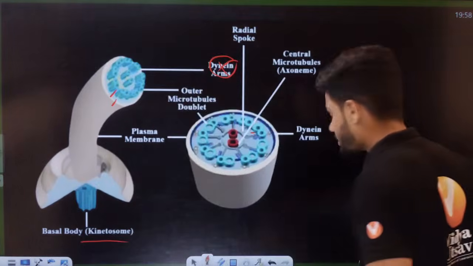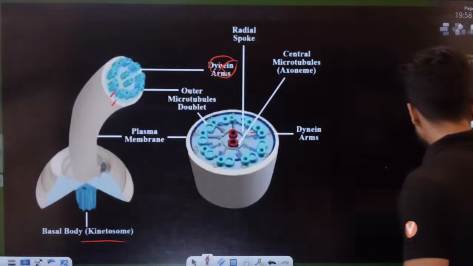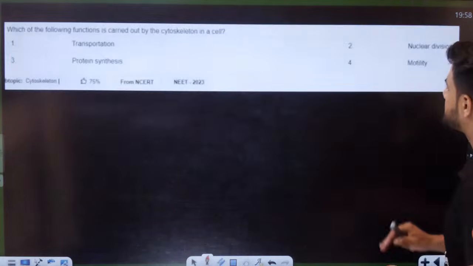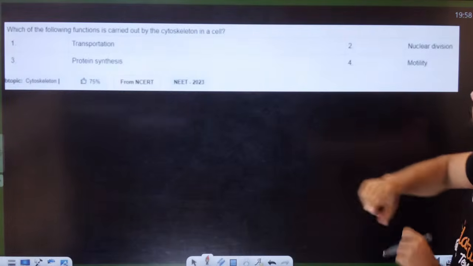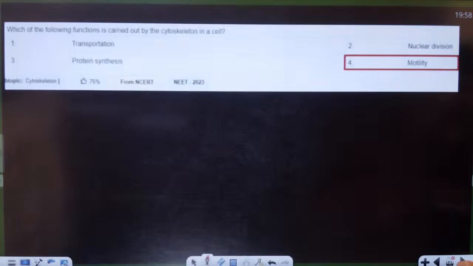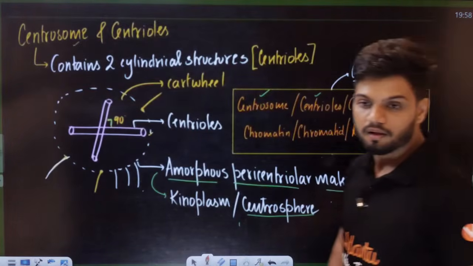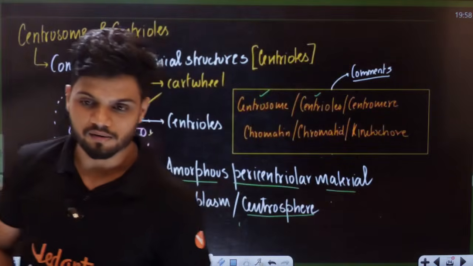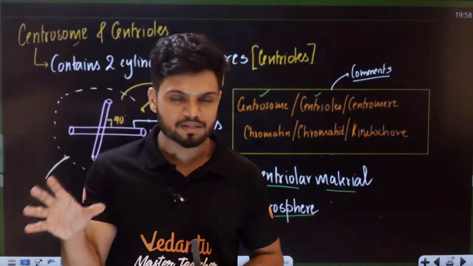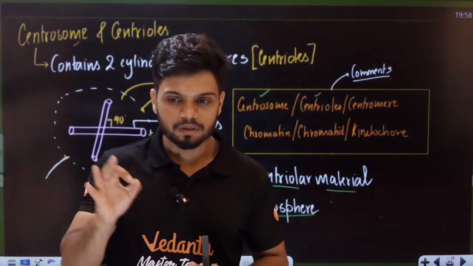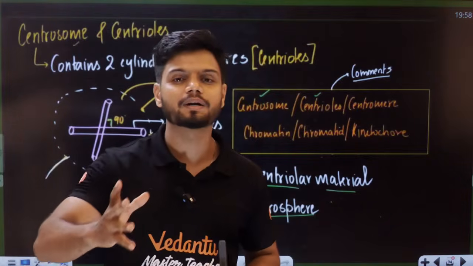Okay, students, if you understood it, quickly fire emoji in the chat, all of you. See here. PYQ. Which of the following is a function of cytoskeleton motility? Yes, students. Now, students, again, if you didn't understand, I want you to watch the lecture one more time. Please watch the lecture very slowly one more time. Draw the structure. It's very beautiful to understand biology.